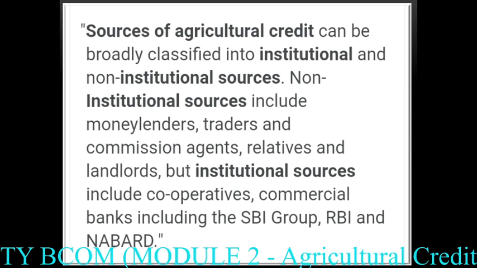And the second one is the non-institutional source, which is the opposite of the institutional source. In this, they don't need to follow rules and regulations. There is no long procedure. They can get a loan as and when necessary. Examples of non-institutional sources are money lenders, traders, commission agents, relatives, and landlords. Examples of institutional sources are cooperative banks and commercial banks like the SBI Group, RBI Group, and NABARD.